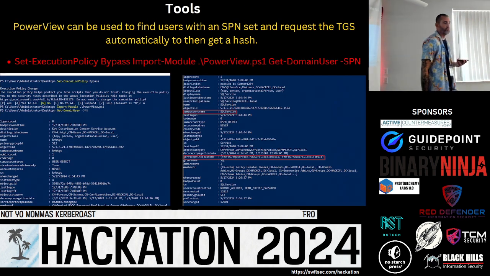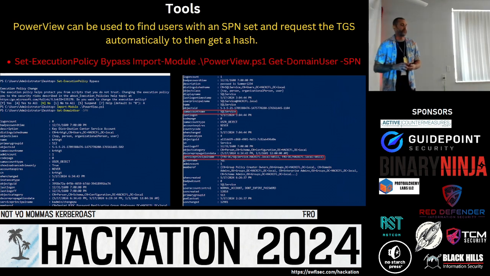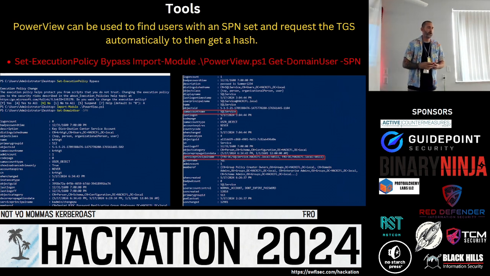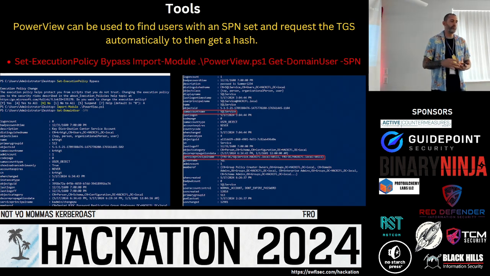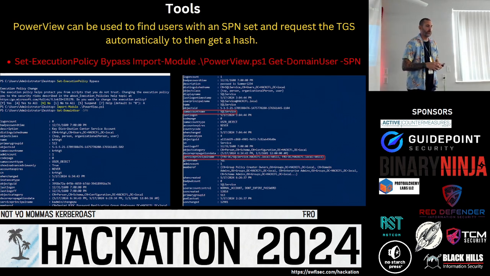Let's talk about the tools we use to find these service principal names. This is PowerShell, and this tool is called PowerView, and this is the syntax we use: set execution policy bypass to allow us to run scripts inside of PowerShell. We import the module of PowerView, and we can do a Get-DomainUser -SPN.